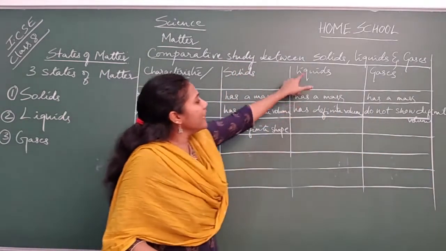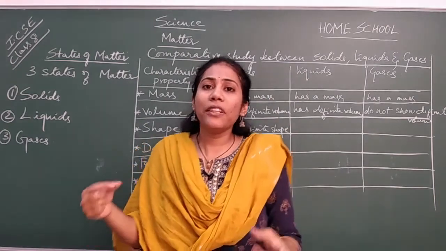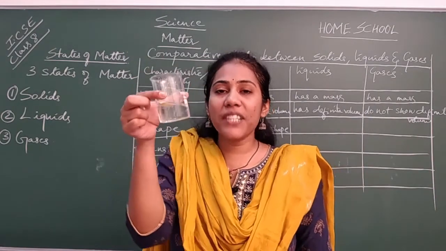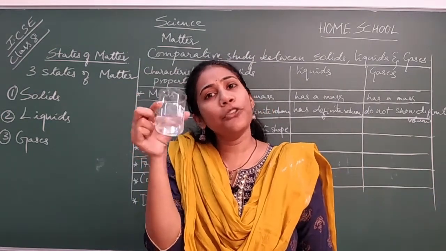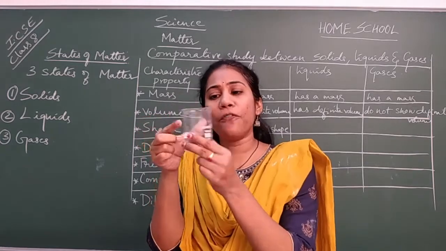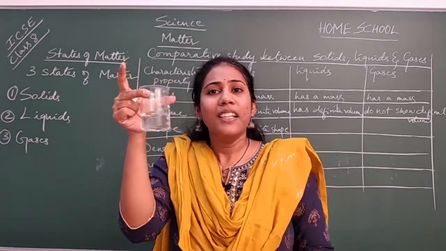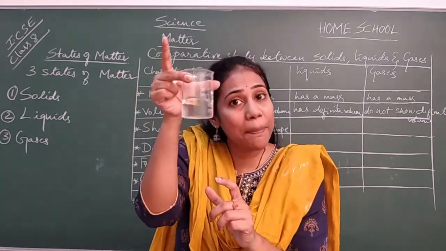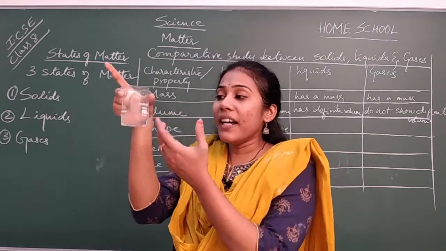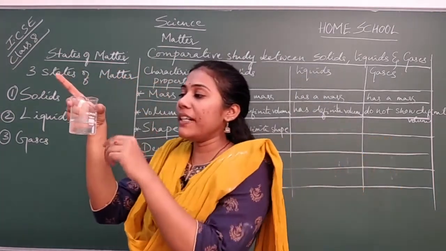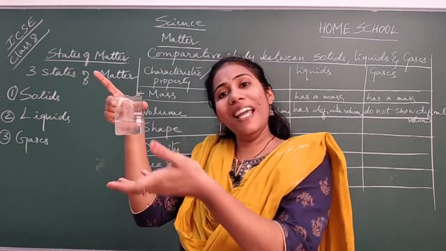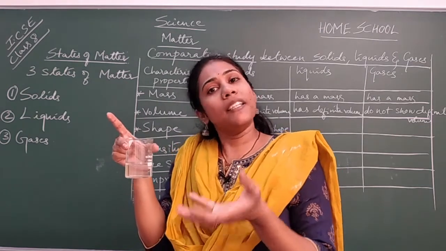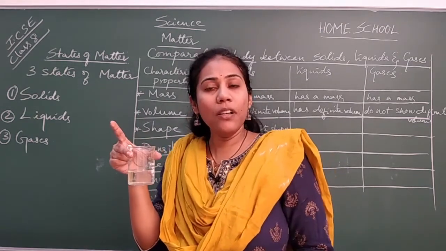And how about a liquid's shape? Can you tell the shape of a liquid? If I ask you, what is the shape of this liquid? Do you have any answer for the shape of this water which is present inside a beaker? It does not have a definite shape. The shape of a liquid is nothing but the shape of the container only. If I ask you what is the shape of water, you will tell the container's shape only as the liquid's shape. If I take water in a bowl, that water will occupy a shape exactly similar to the bowl. Yes or no?